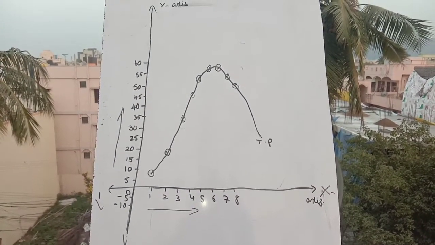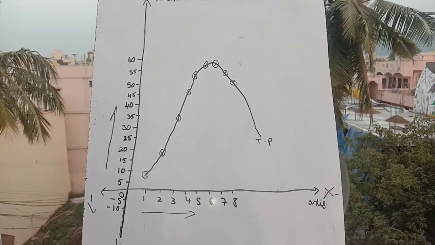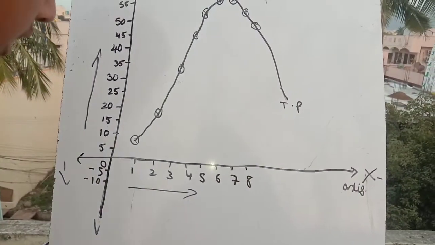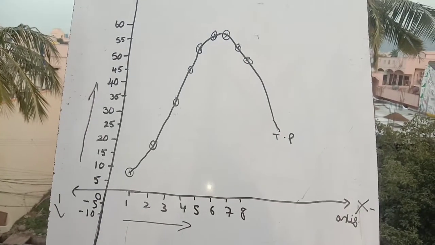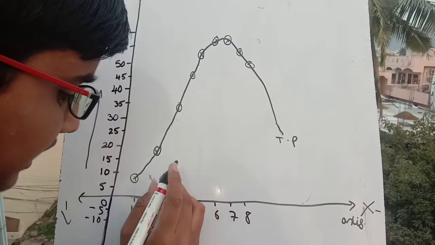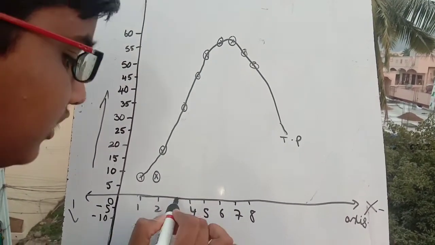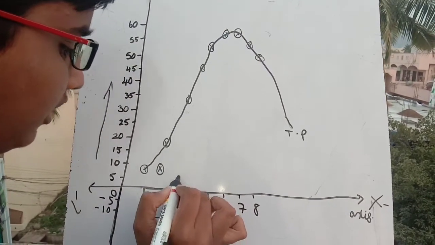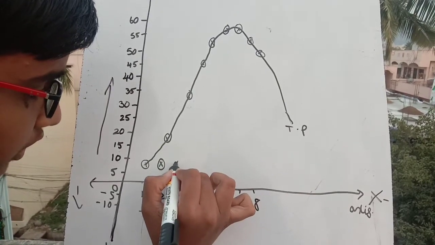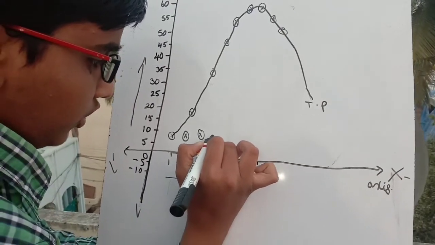And let's plot the points of the average product. At the first unit of laborer employed, the average product is 8 units, same point. And for the second unit the average product is 10 units. So here I will mark 10 units slightly above the point. And after the third laborer, the average product is 12 units, so slightly above the 10 point. And the fourth one is again 12, so same point.